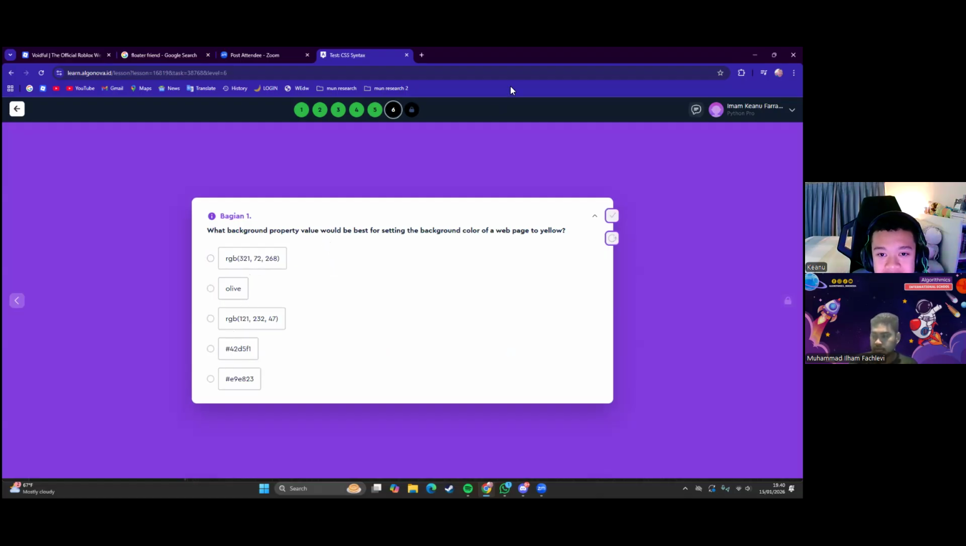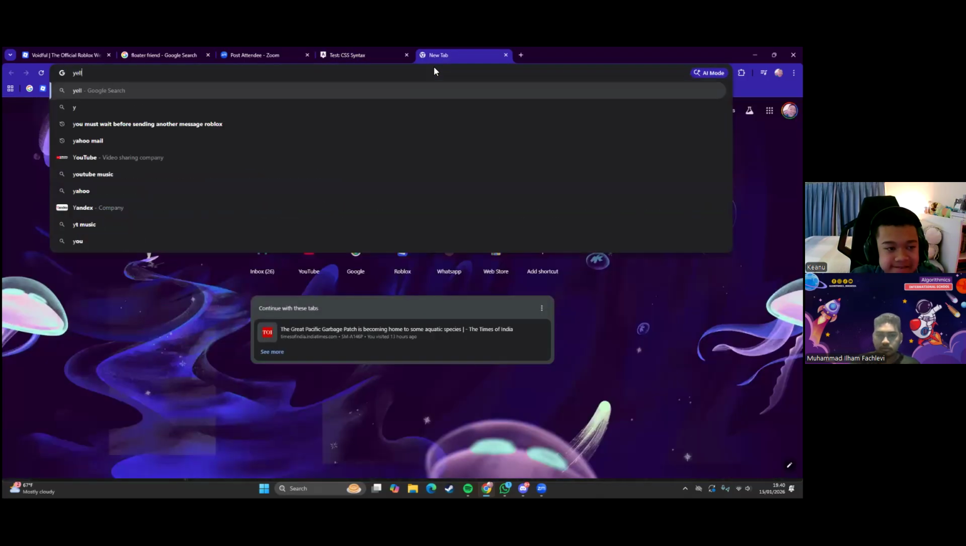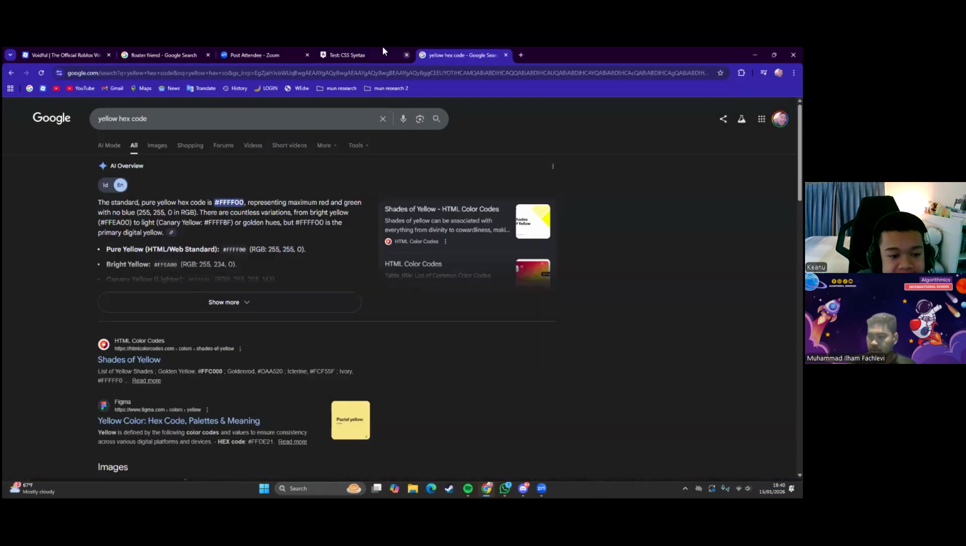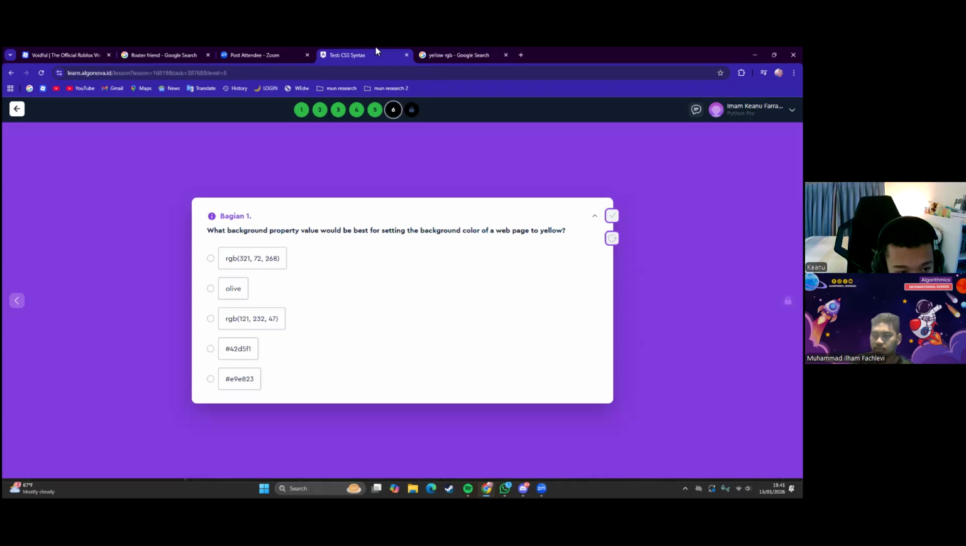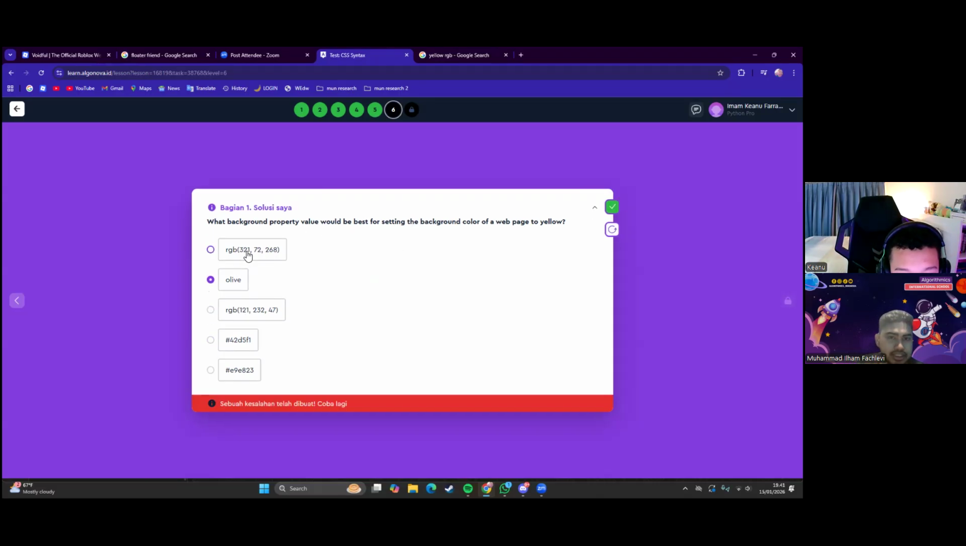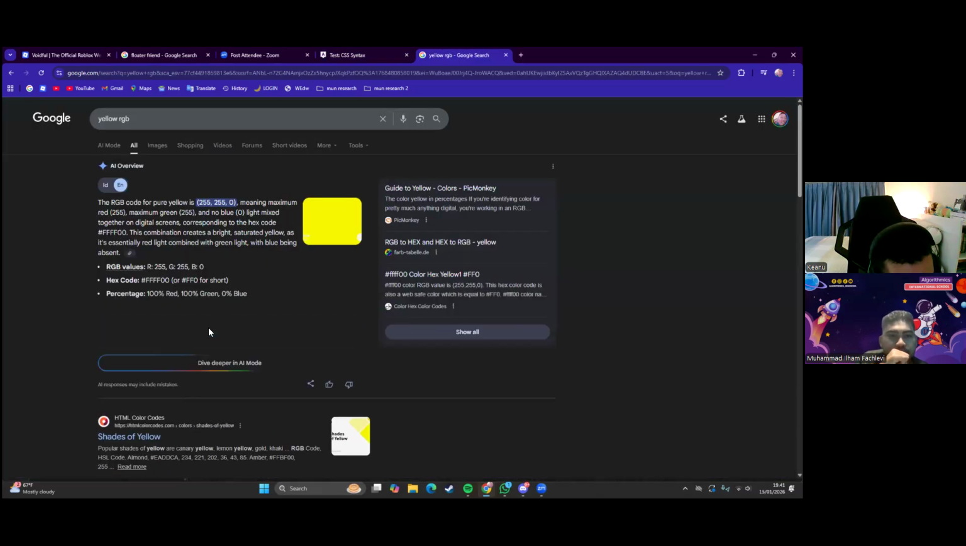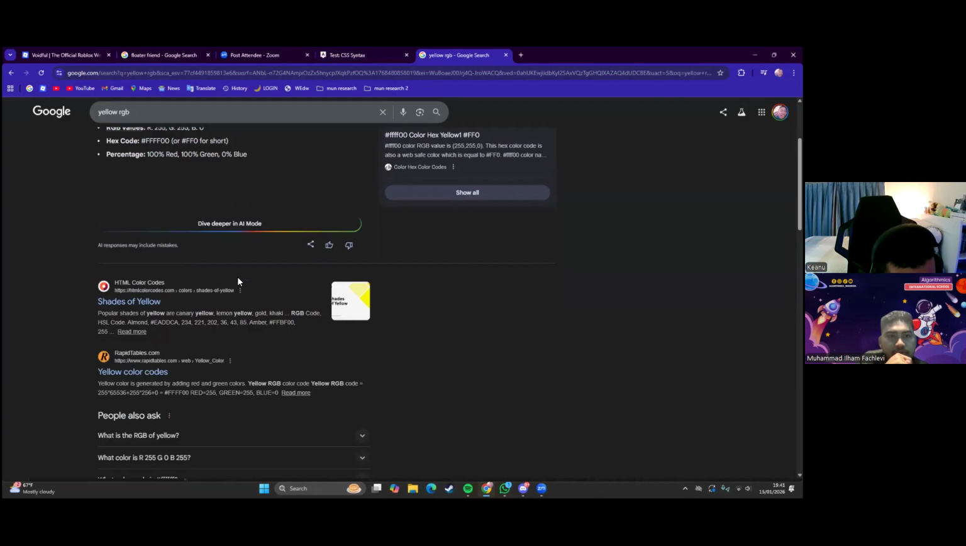Okay, wait. What background property value would be best for setting the background color of the web page to yellow? Maybe we can try to find it on Google. Okay, you did for the yellow. So what's the code for yellow?